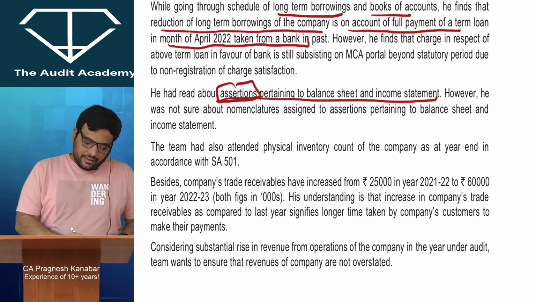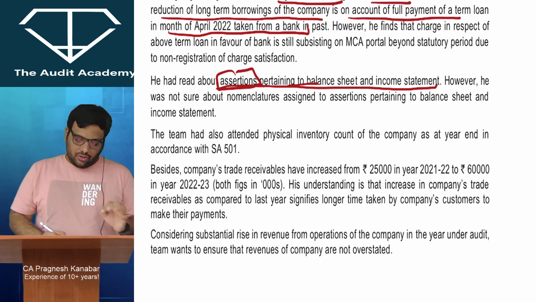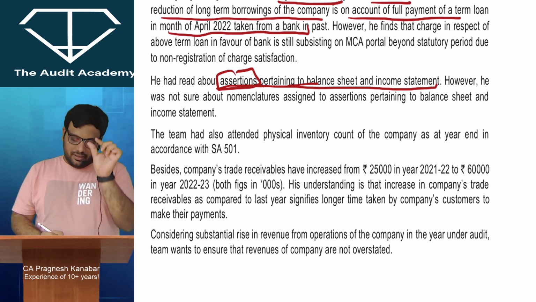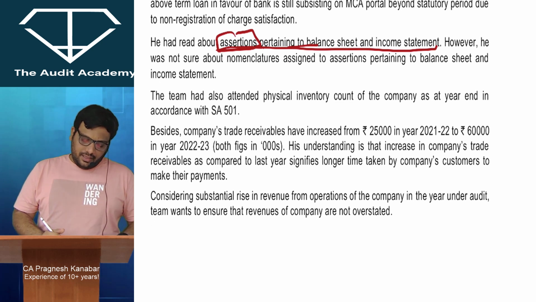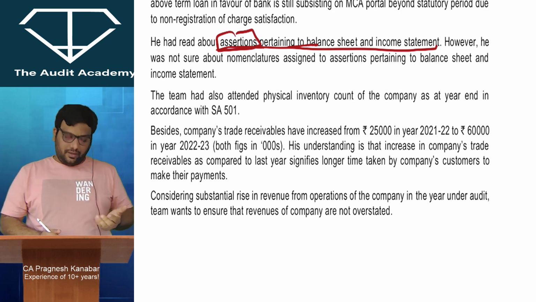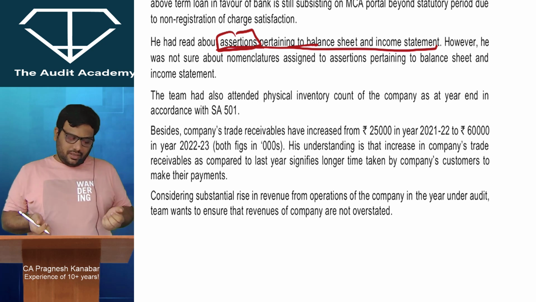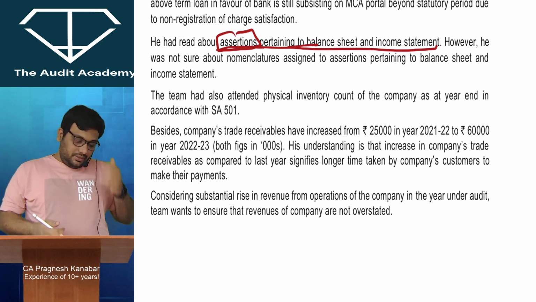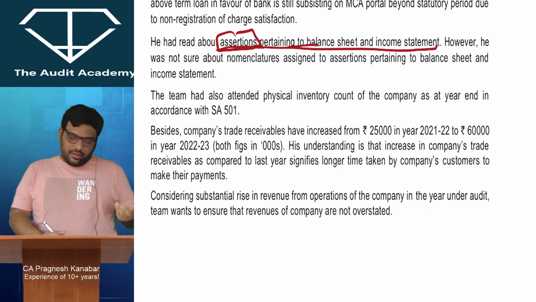He had read about assertions pertaining to balance sheet and income statement items. However, he was not sure about the nomenclatures, that means the terms assigned to assertions pertaining to balance sheet and income statement. The team had also attended physical inventory count of the company as at year end in accordance with SA 501. At the year end, that stock audit needs to be done. It's a manufacturing company, but manufacturing, trading, whatever it is, at year end you will have to go for stock audit. Besides, company's trade receivables have increased.